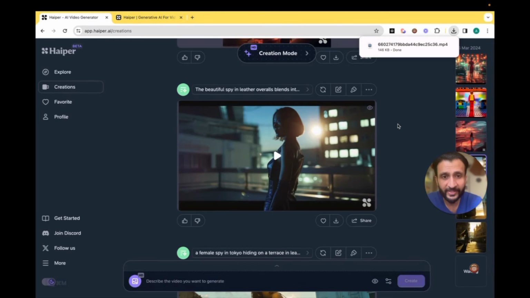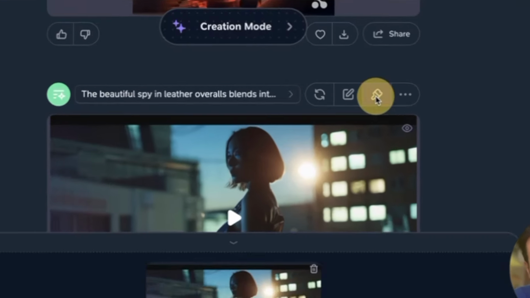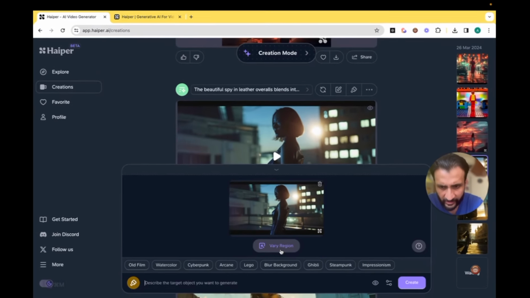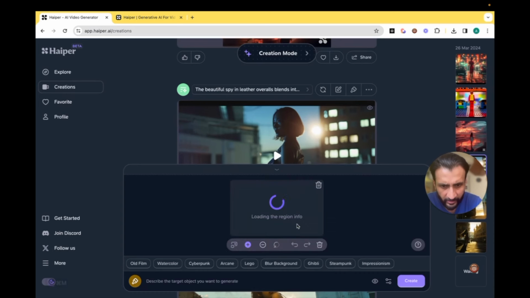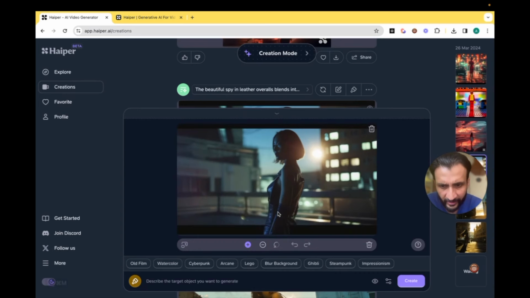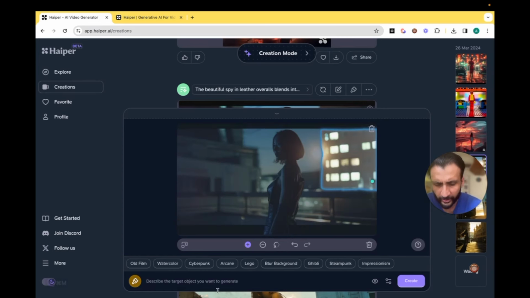They also have this inpaint feature, so let's try it out. I'll click on this button here which shows the repaint region, and then it asks me to vary the region. So either I can change the prompt style by selecting any of these options here, or if I click on vary region, it will let me select any particular area and vary it accordingly. So I'll click on vary region. Let me select one particular area. Let me just select this entire building here and describe the target object you want to generate.